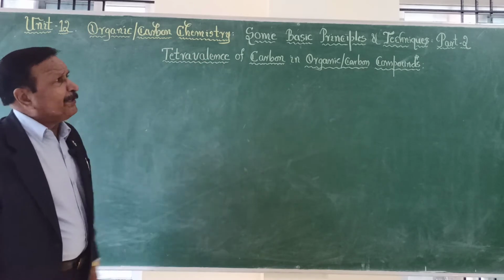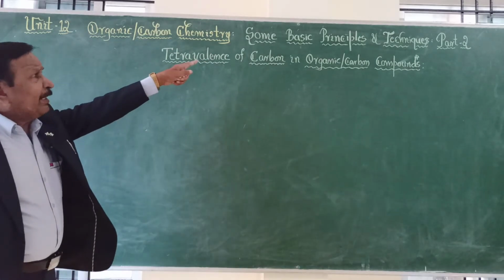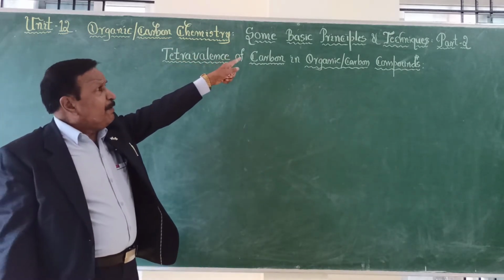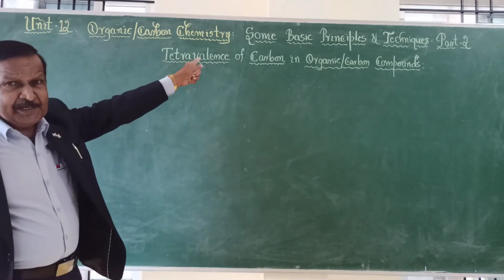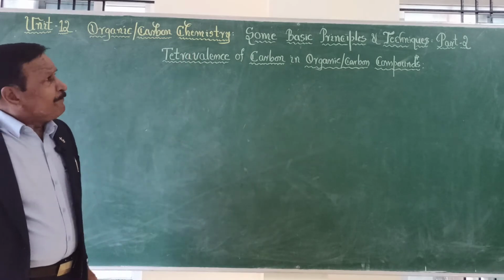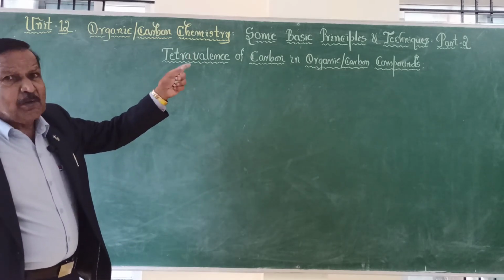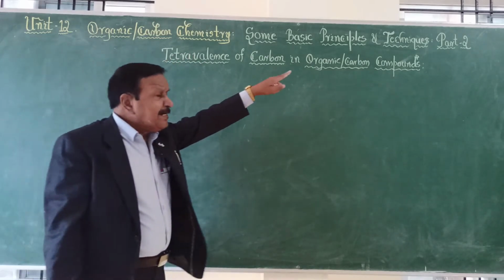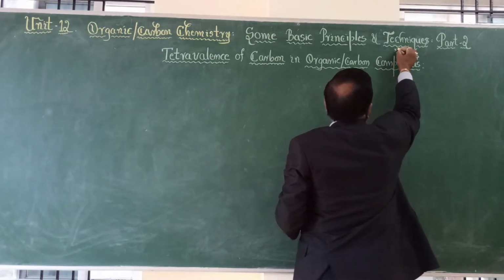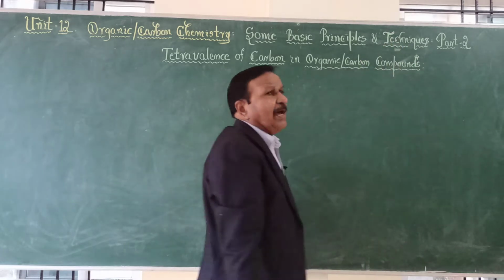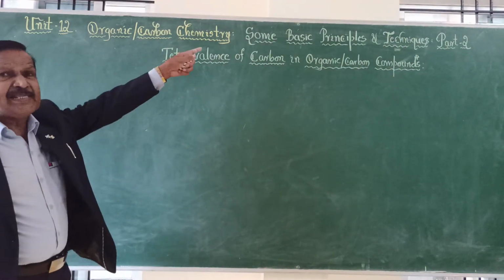So today in part 2, the chapter that we are going to study is some basic principles and techniques in organic chemistry. Some basic principles have been retained and techniques have been removed from your syllabus this time. That is purification and others they have left, but the chapter heading is like this only.